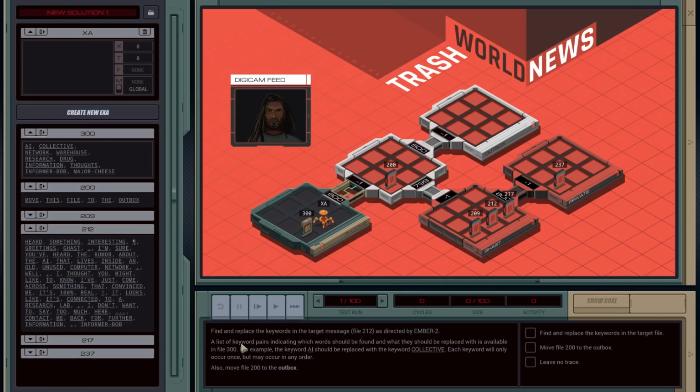So, I've got to search through this message, and there's a list of keyword pairs. I have to replace the word AI with collective, and network with warehouse, and research, and so on. Clearly, since I can only store one thing in memory and test it at a time, I have to do each word one at a time. I have to scan through, or I could have two agents, where one continuously feeds them and I step one word at a time. I think I'll go with the easy route.